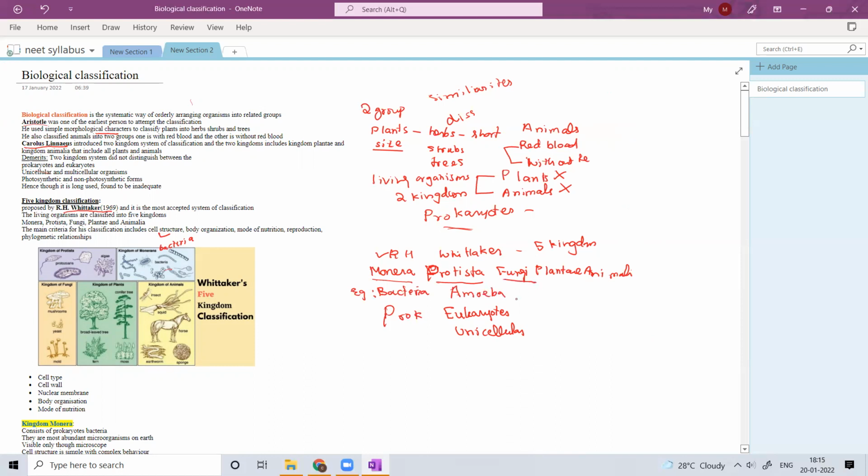So what is fungi? Kingdom fungi consists of all fungi. These are heterotrophic organisms. These are eukaryotes only.